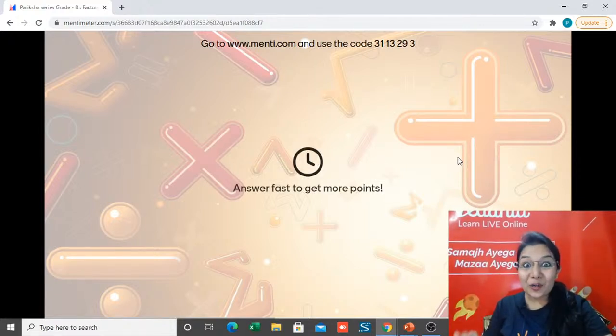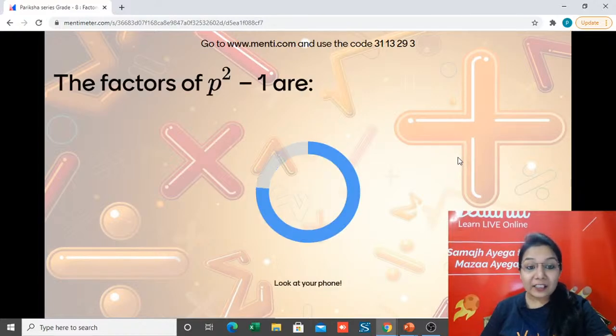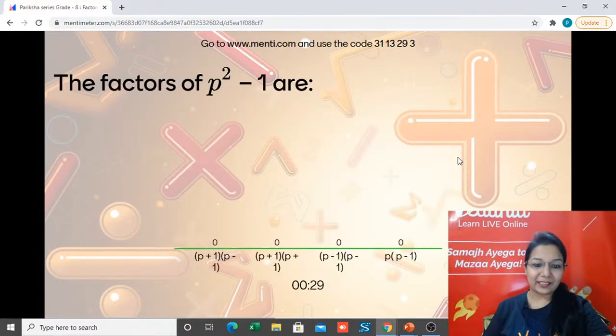And here comes your question number 4. The factors of p square minus 1 are. So read the questions quickly. Is it option A, option B, option C or option D?